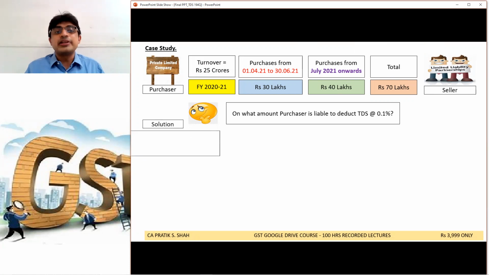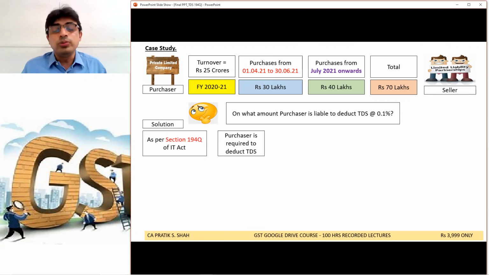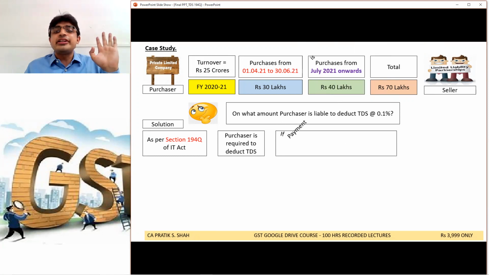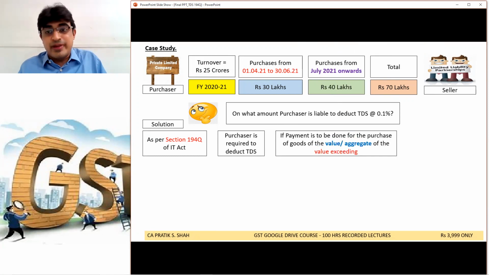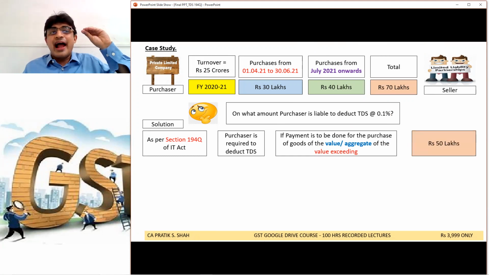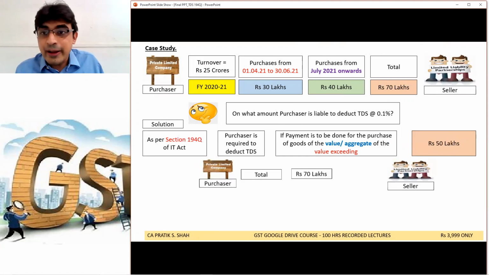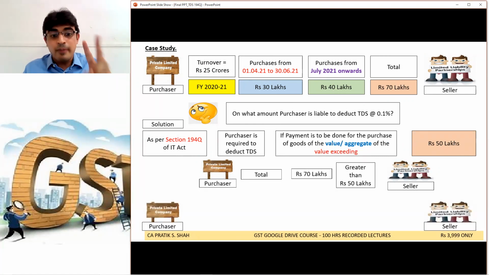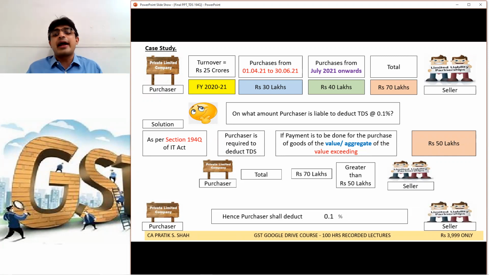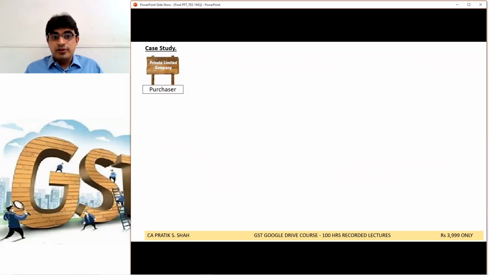On which amount will it apply? Please listen. As per 194Q, the purchaser shall deduct TDS only if the payment to be made exceeds the aggregate value of rupees 50 lakh. It is only above 50 lakh. So in the given case, how much did the company purchase? 70 lakh. Up to 50 lakh, no TDS. So above 50 lakh, that means only on 20 lakh, the company shall deduct 0.1% TDS. So TDS is applicable, but only on 20 lakh. Clear?